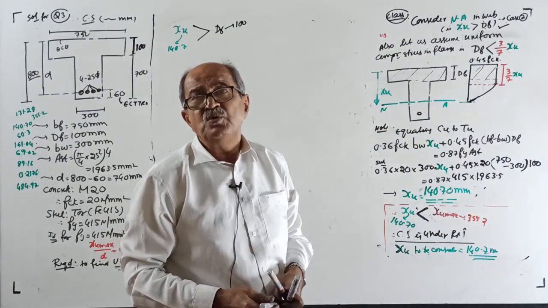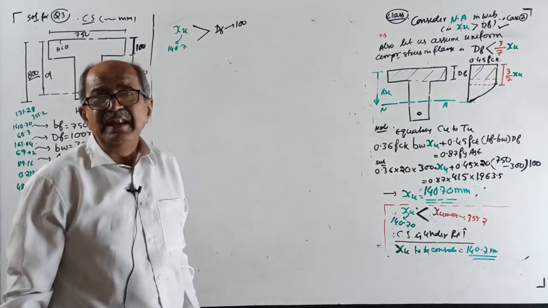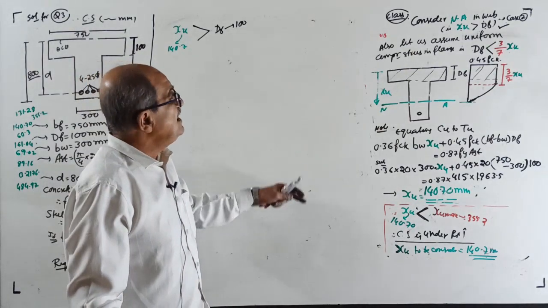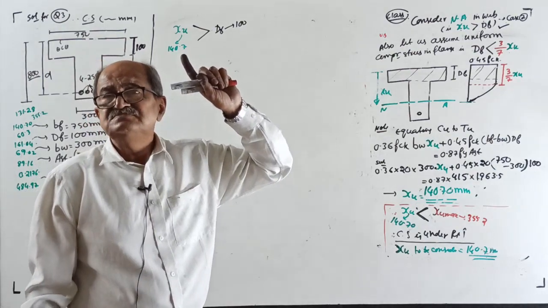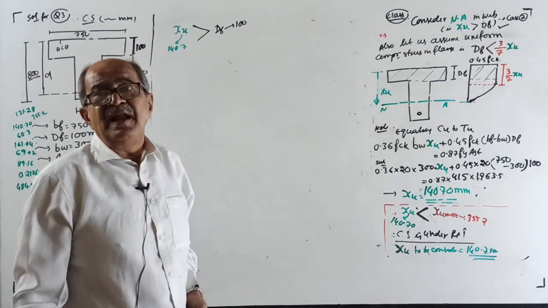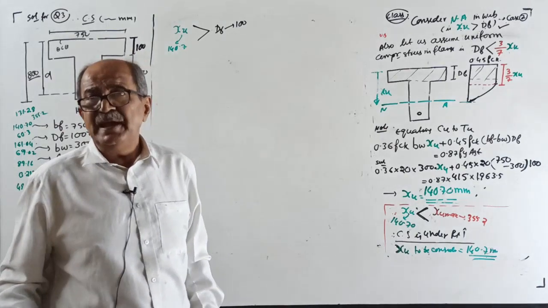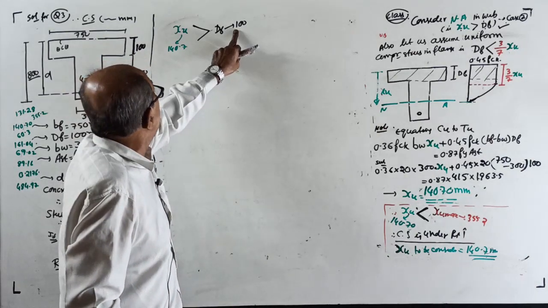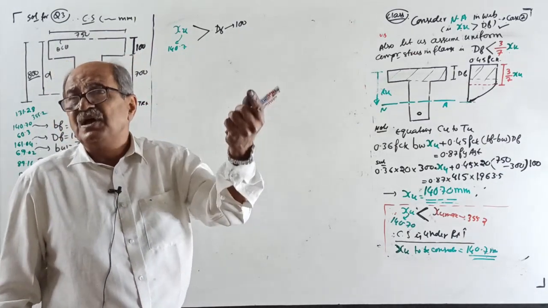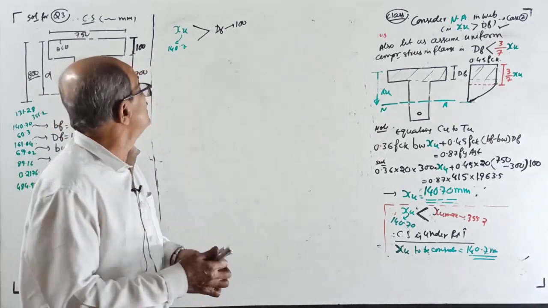Now, one small note for you. In some rare cases, XU can come less than 100. Suddenly people get stunned: sir, I considered in the flange first, XU came more than 100. Now I consider the web first, and it came less than 100. Shall we go back to flange? No. You can't go back to flange. Make a note here: by chance, if you get less than 100, it means that the assumption of neutral axis in the web with the uniform stress is wrong. Go to the other case, the last case. Don't go backwards. Make a note, 100.